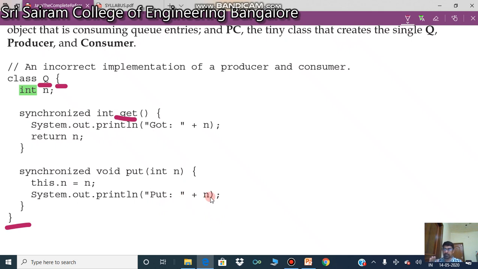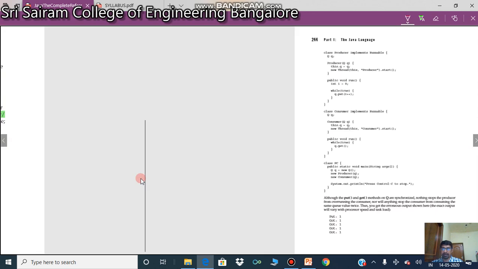The first class is a class called Q, which has two methods. One is the get method and the second one is put. So I hope you understood this. Please have a glance and let us see what it does.